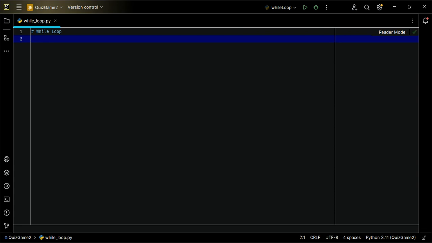One thing you should also take note of is that the while loop condition is always true at first. So that is why, while this condition is true, do this.